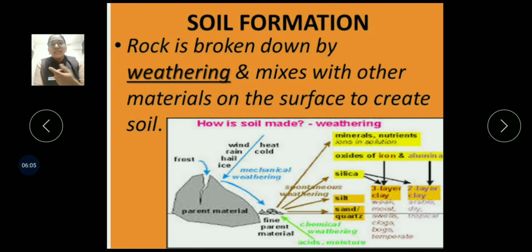So all these abiotic factors give rise to what? Weathering. Okay, and they break down into smaller forms. This constant heat, air and water give rise to weathering, and when weathering occurs they break down into small forms, and so from the mountain rocks are created, and further these rocks break down and they finally create what? They finally create soil. So all this creates soil. What does all this create?